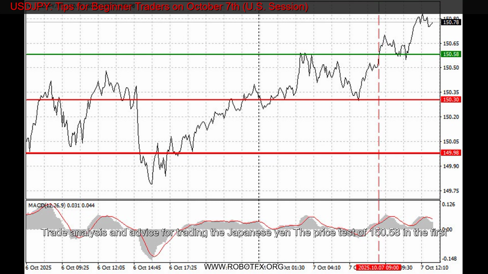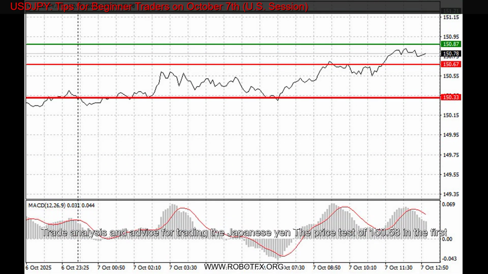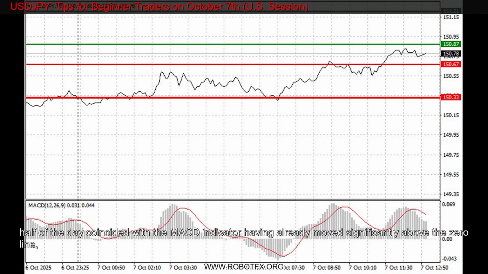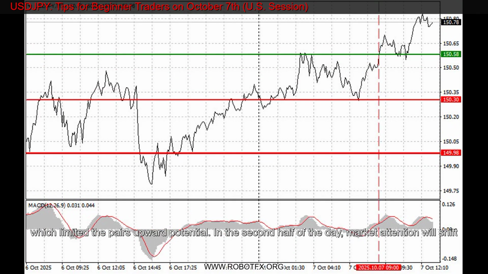The Japanese yen. The price test of 150.58 in the first half of the day coincided with the MACD indicator having already moved significantly above the zero line, which limited the pair's upward potential. In the second half of the day, market attention will shift to U.S. trade balance data and consumer credit figures. A reduction in the trade deficit could positively influence the dollar, especially if the actual value exceeds expectations.